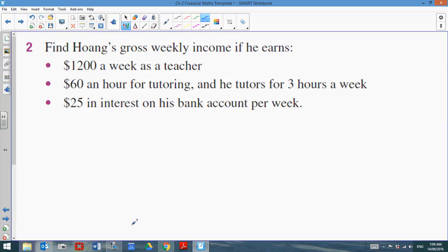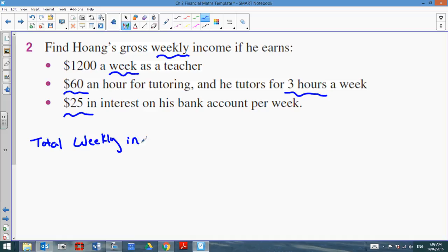We went through this example in class yesterday, so just looking at how we set up our work. For Huang's gross weekly income, find his weekly income. So I'm going to underline weekly. If he earns $1,200 a week as a teacher, and in that week he also tutors 3 hours where he makes $60 an hour, and on top of that he gets interest from his bank account, that's $25. So his total weekly earning,